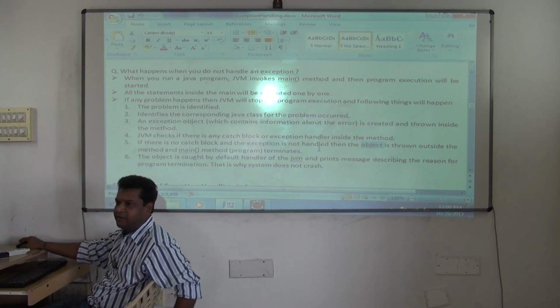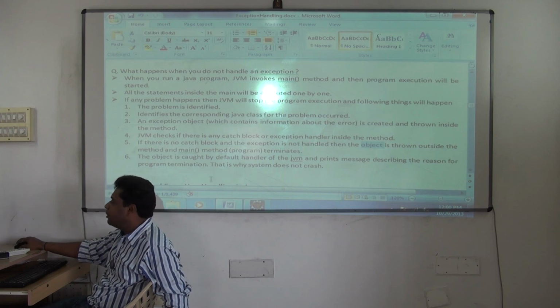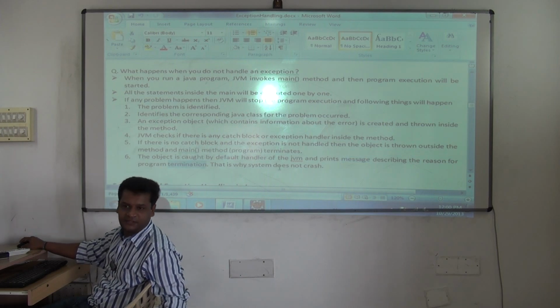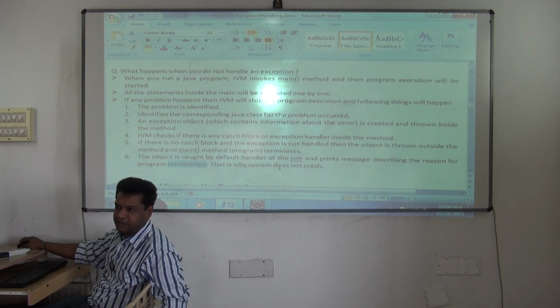It will go outside the method and main method terminates. The object is caught by the default handler of the JVM and prints a message describing the reason for program termination. That is why the system does not crash. So this is the entire mechanism here.